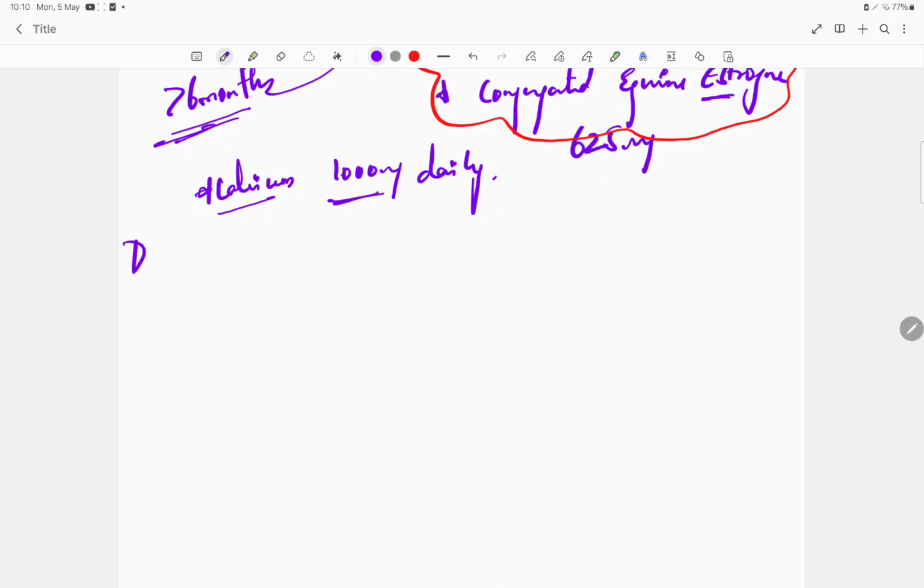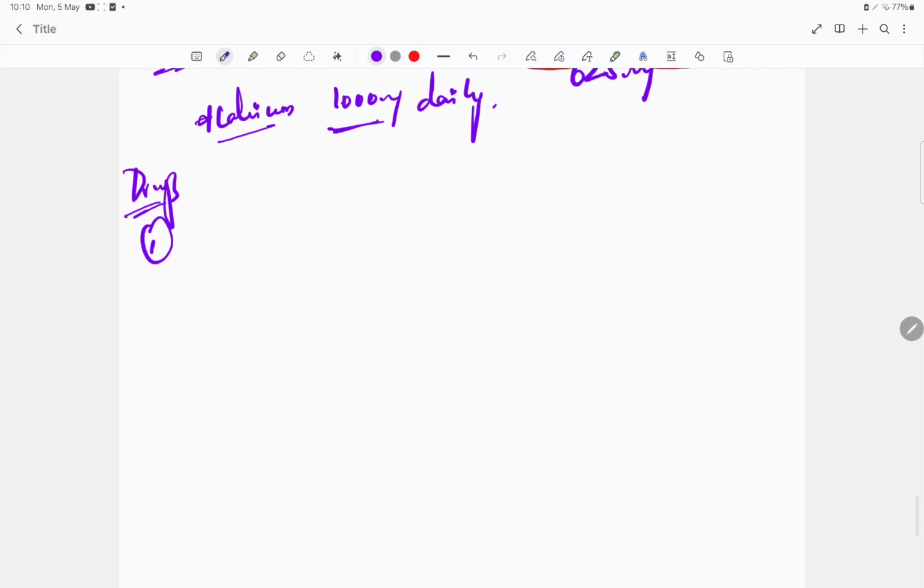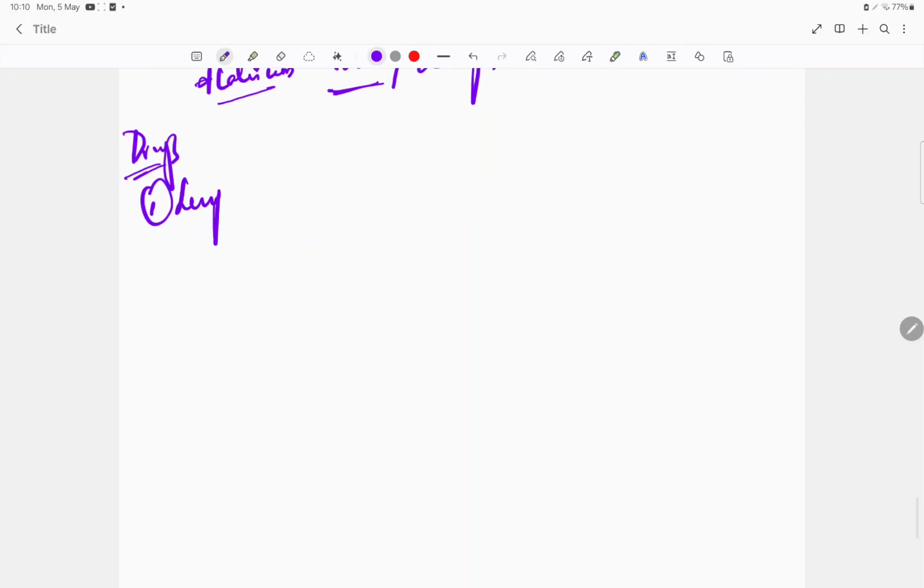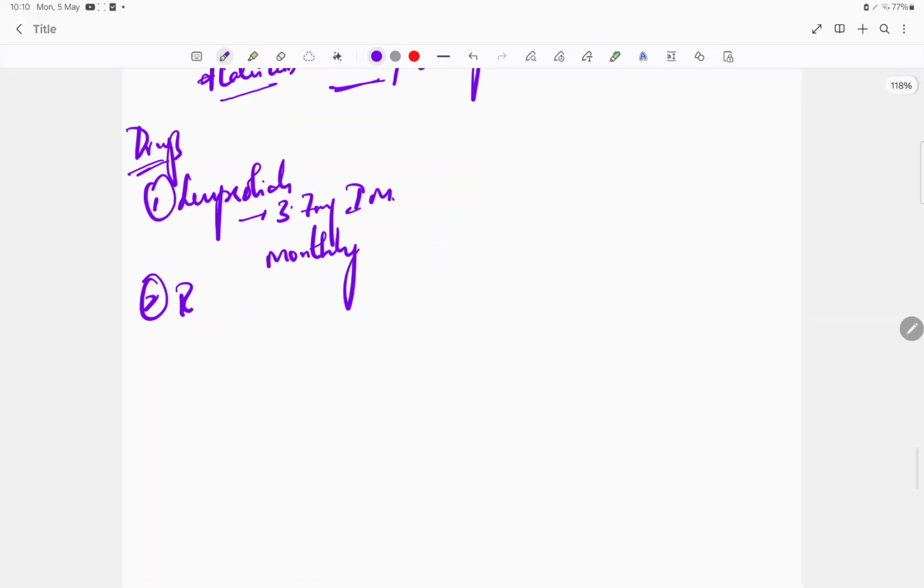Now what are the drugs? First here is leuprolide. Here the dosage is important. Leuprolide, always remember 3.75 mg IM you have to give monthly. Leuprolide as well as all the Relin drugs.